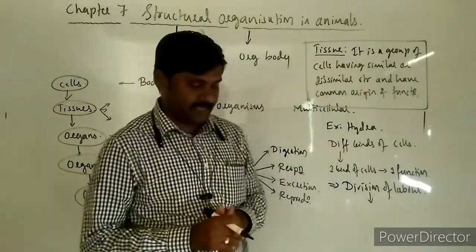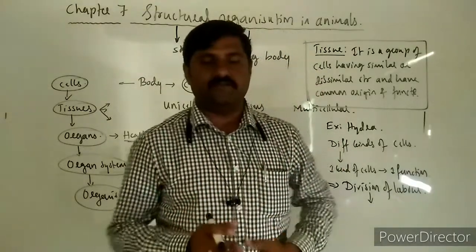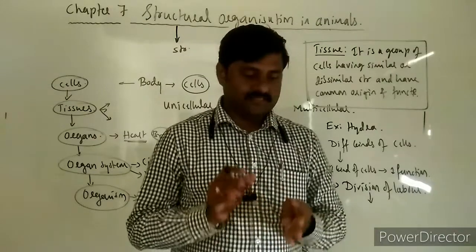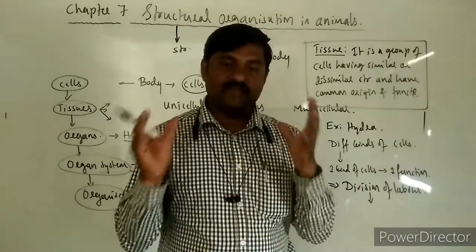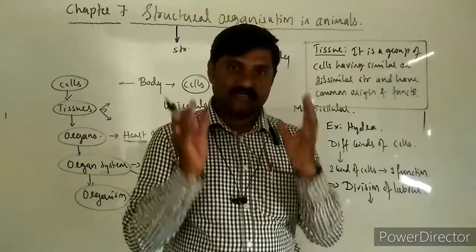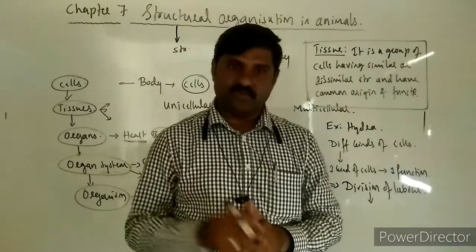But whenever we take the example of xylem tissue, there we come across different shaped cells. Xylem vessels are there, xylem parenchyma is there, xylem fibers are there. They are different in structure, but organized together forming a single tissue called xylem. In the same way, phloem also.